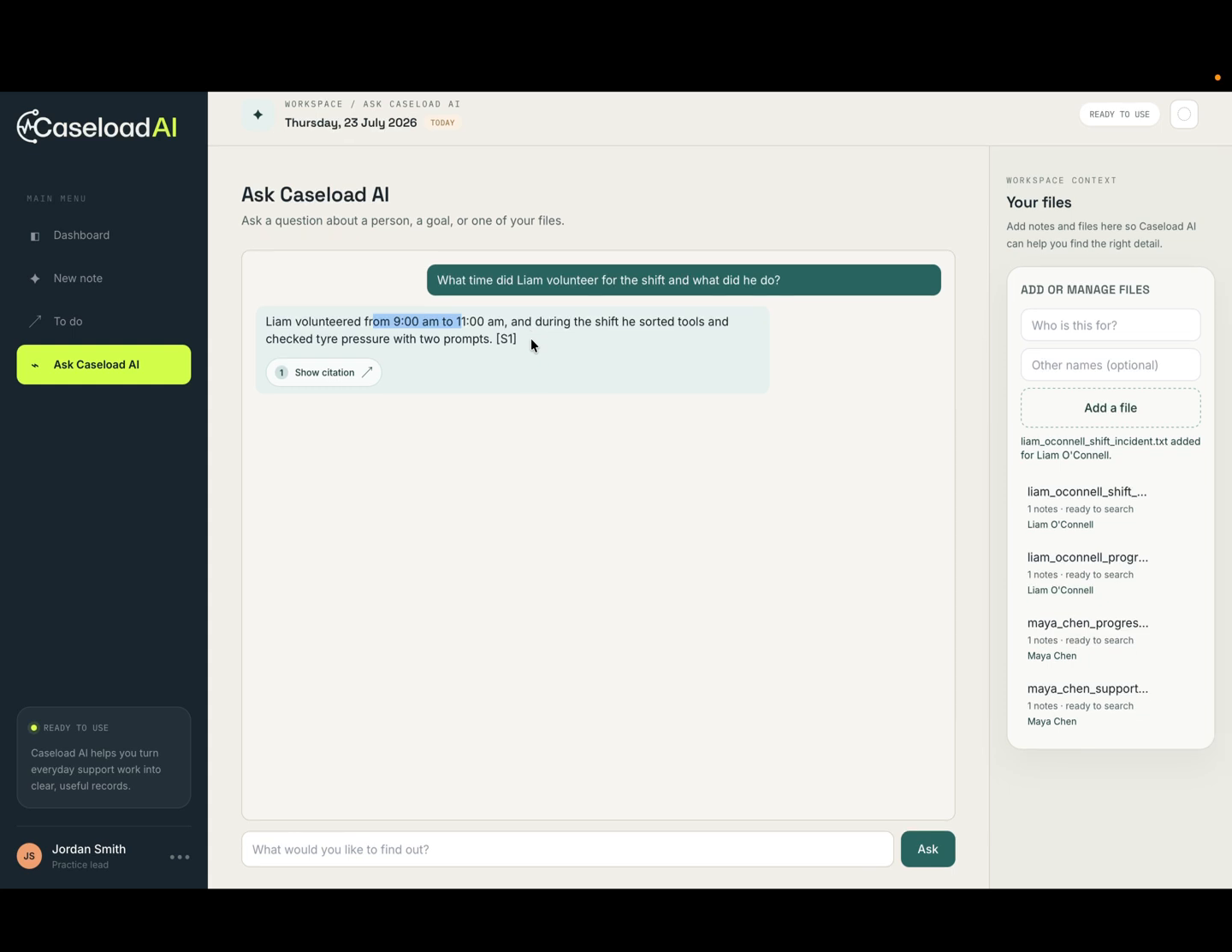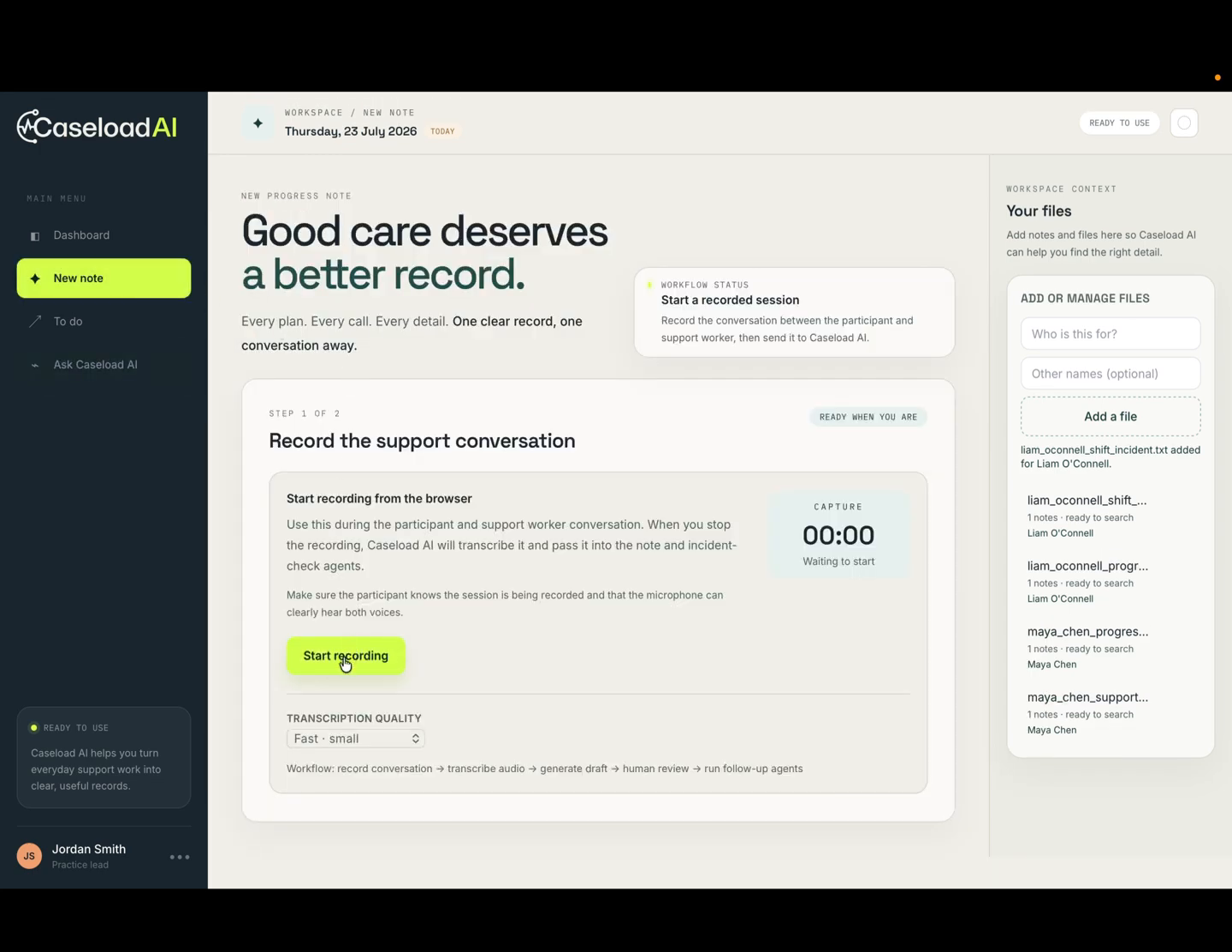So now I'll record a conversation exactly as a support worker would after a support session. For that, I would like to invite my co-founder too. So I'll just start the recording.